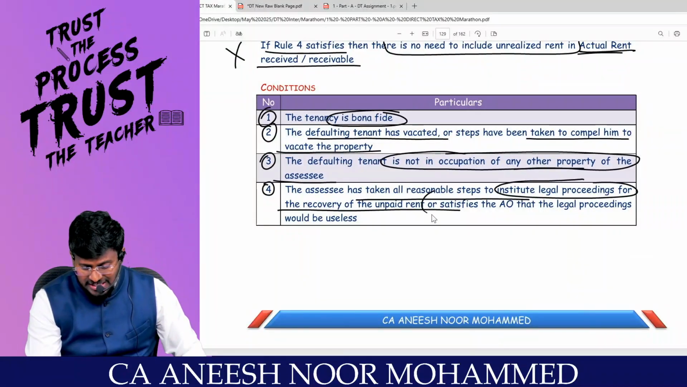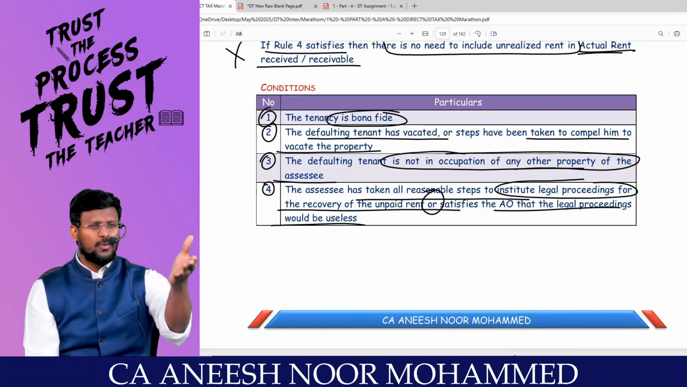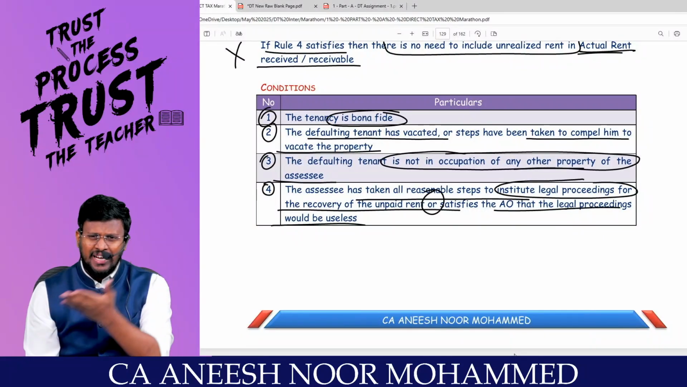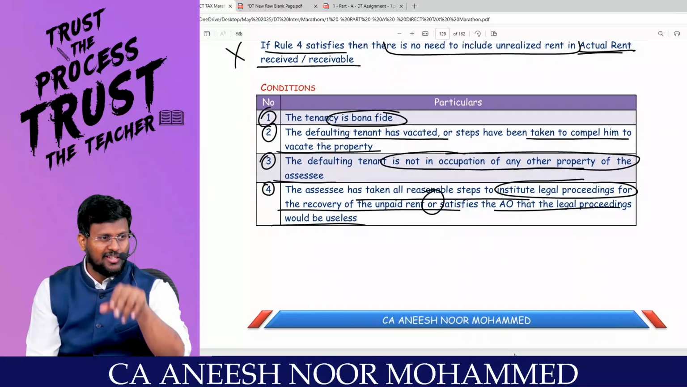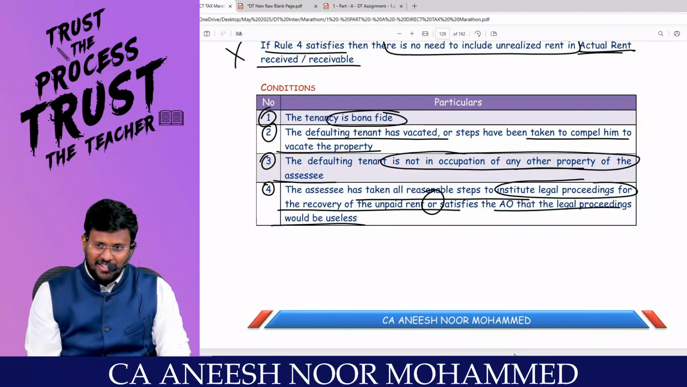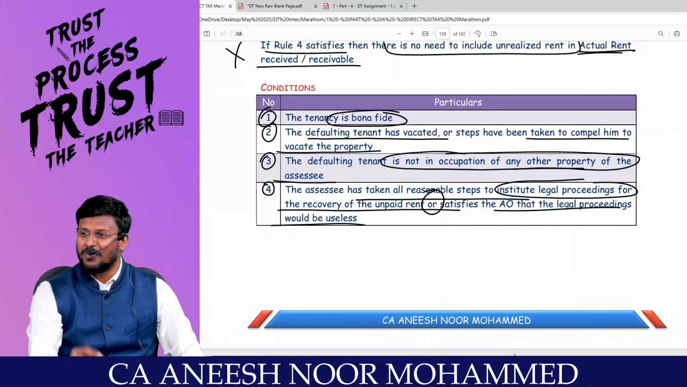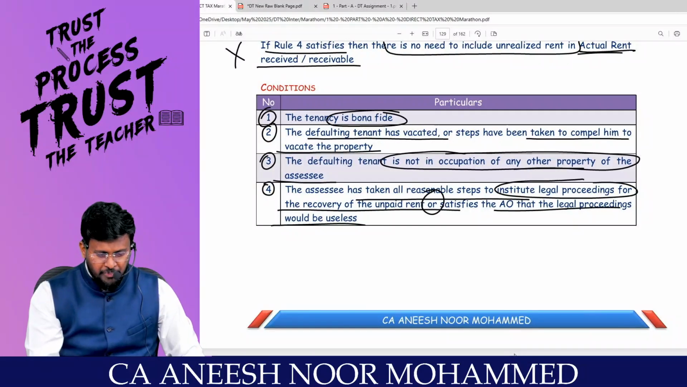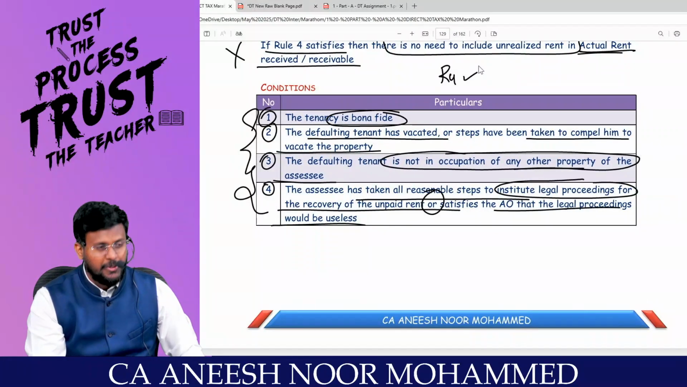Or you have to satisfy the AO that legal proceedings would be useless. Sir, even if I file a police case, such a person is saying that, so even if I go for legal proceedings, such things will be useless. So if you satisfy these 4 conditions, we can say that rule 4 has been satisfied.